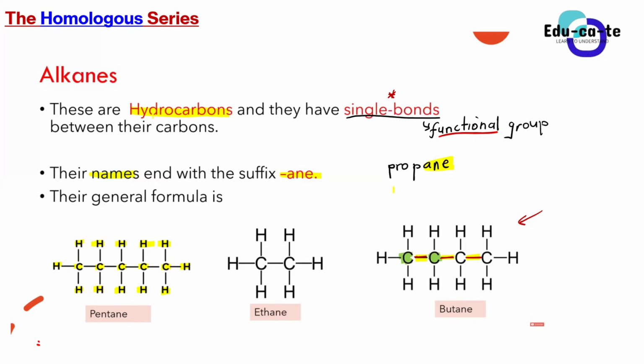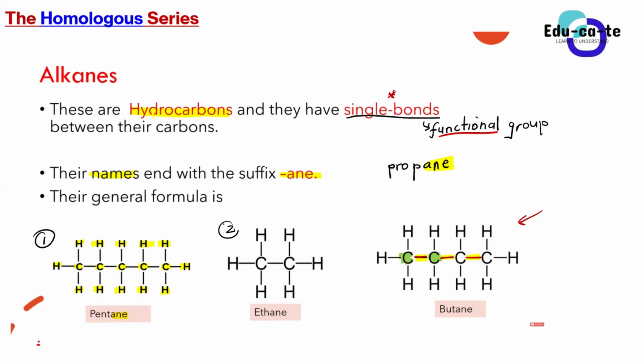Are we guys together? Yes, sir. All right. So for example, if you look at compound number 1 here, it is written pentane. Can you guys all see it here? You can see that at the end of the name, there is an "ane." So even if they don't give you the structural formula and they just give you the name, you can deduce that this is an alkane, because the name ends with an "ane."